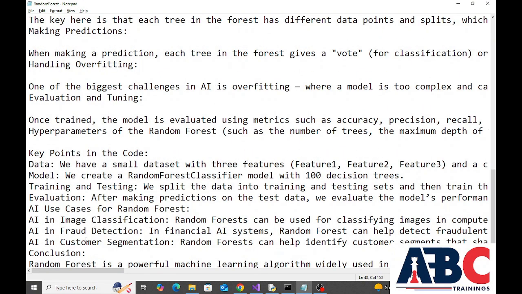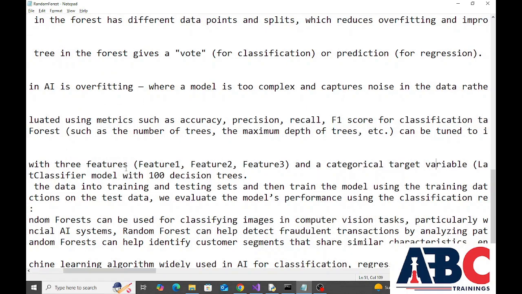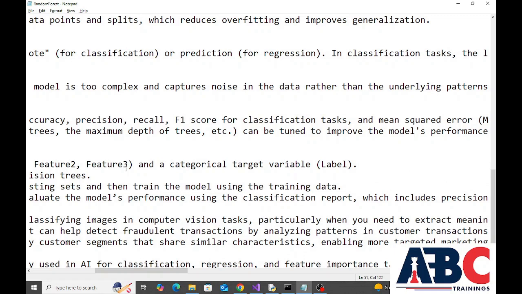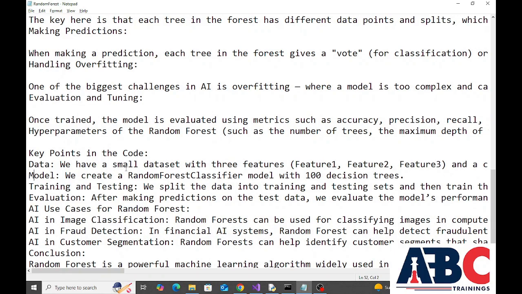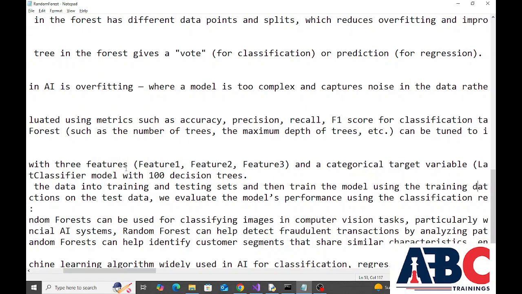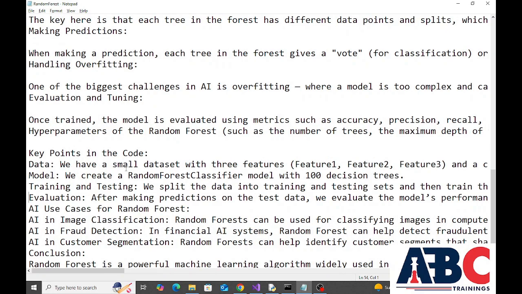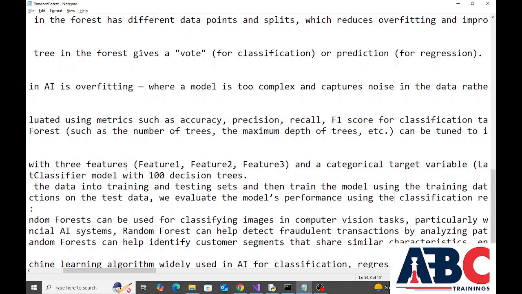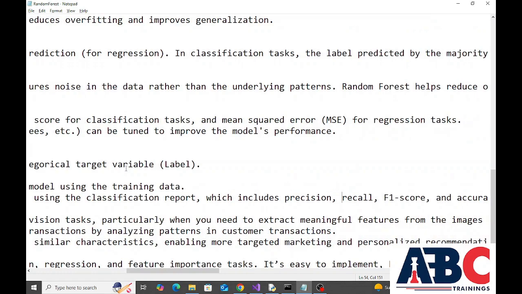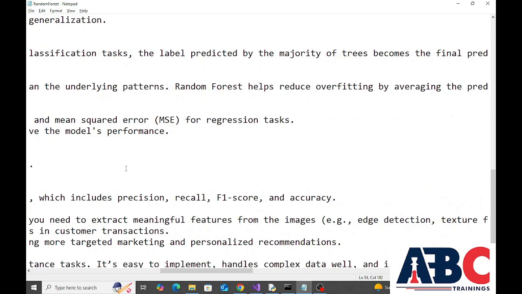Key points in the code. First is data. We have a small data set with three features: feature 1, feature 2, feature 3, and a categorical target variable, label. Second, model. We create a random forest classifier model with 100 decision trees. Third point is training and testing. We split the data into training and testing sets and then train the model using the training data. Next point is evaluation. After making predictions on the test data, we evaluate the model's performance using the classification report, which includes precision, recall, F1 score, and accuracy.